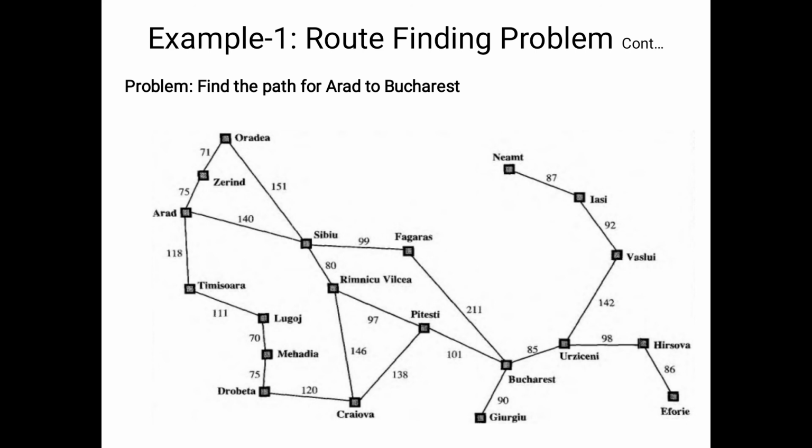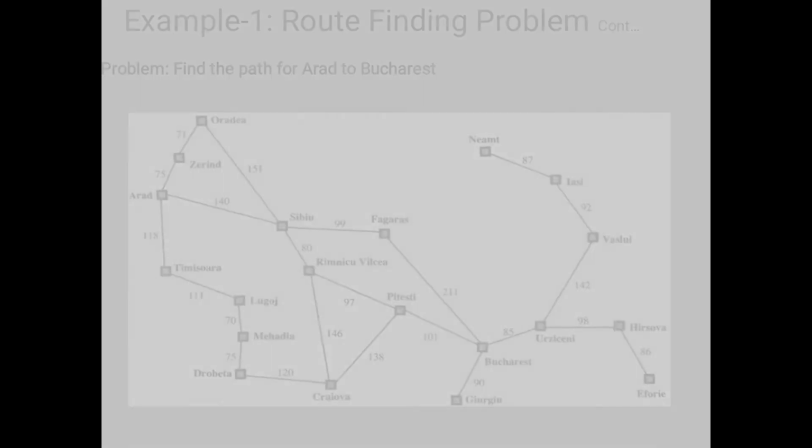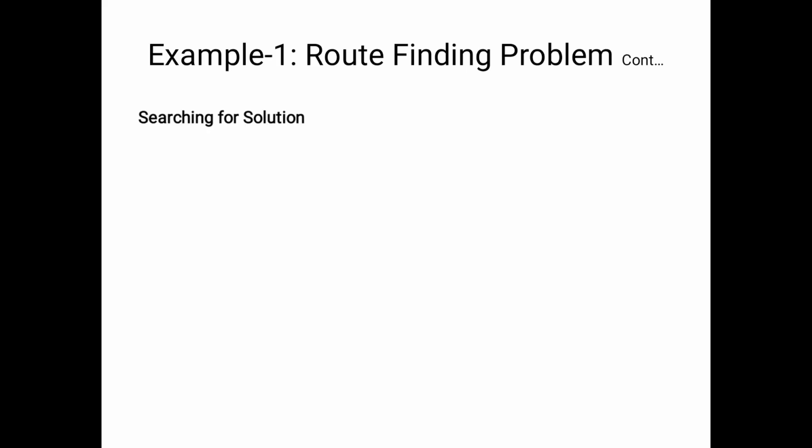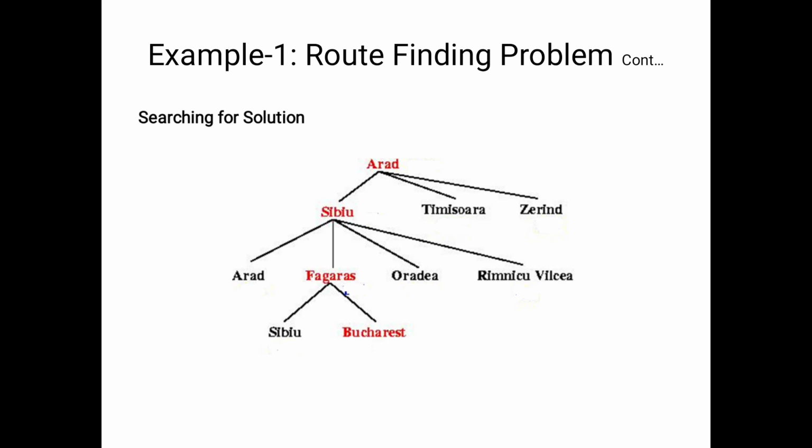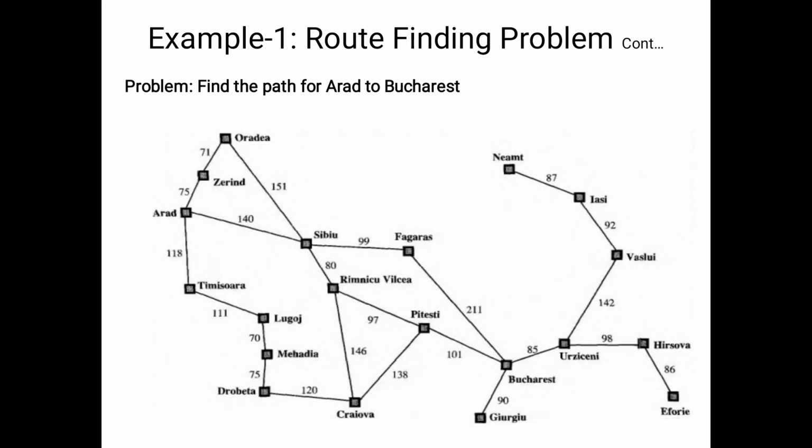Now we will solve this problem with the help of one tree. Please observe carefully. Here from Arad, three possibilities are available: Sibiu, Timisoara, Zerind. Please observe the graph and the solution. From Arad we have three paths.